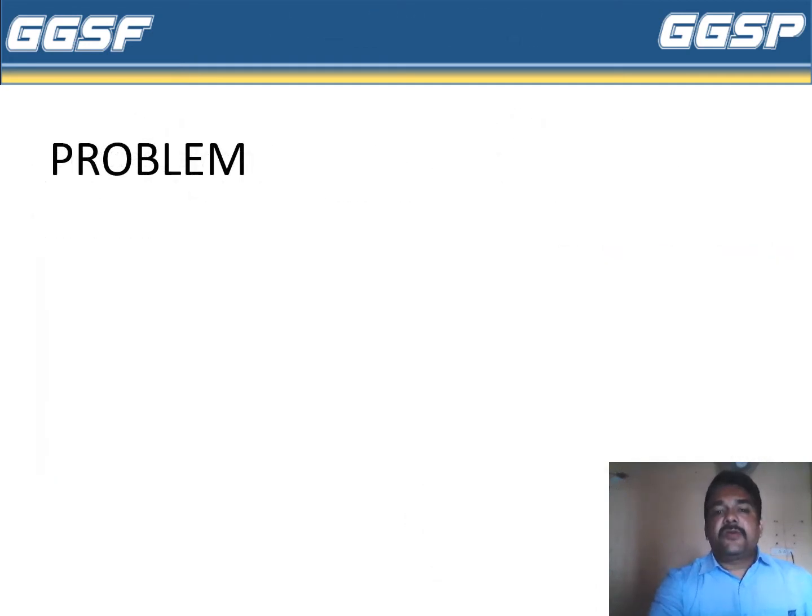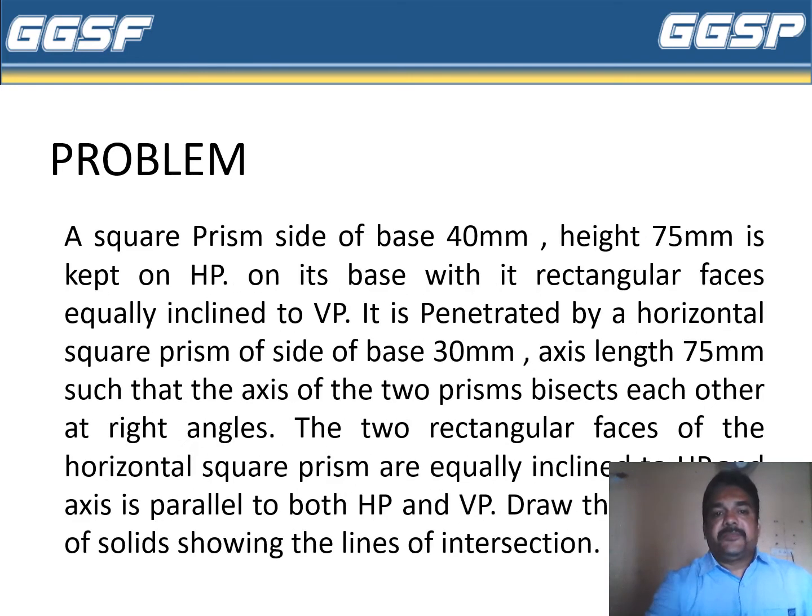Now we will go for a simple numerical where a square prism is penetrated inside a square prism. Now let us read the problem first. A square prism, side of base 40 mm, height 75 mm, is kept on HP on its base with its rectangular faces equally inclined to VP.